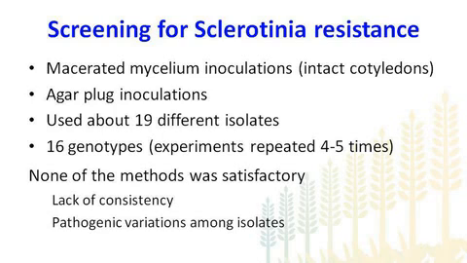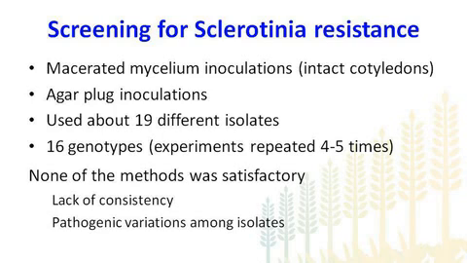We used macerated mycelium inoculations on intact cotyledons. We also tried agar plug inoculations on leaves and also on the stem, and we used about 19 different isolates and 16 genotypes or canola varieties for this purpose, and we repeated this experiment at least 4 to 5 times. But unfortunately, none of the above methods was really satisfactory. We really couldn't come to a conclusion whether we have real resistance in our varieties or not.